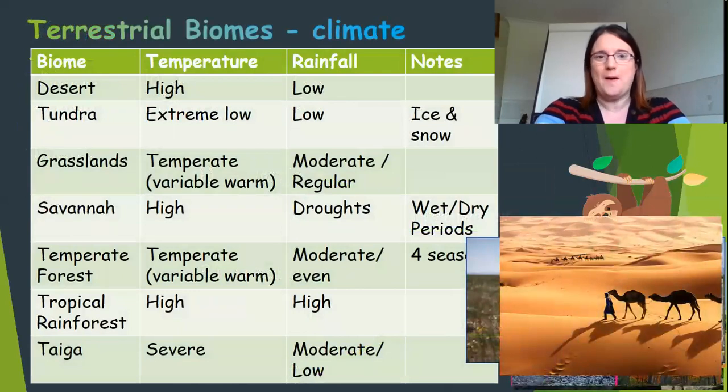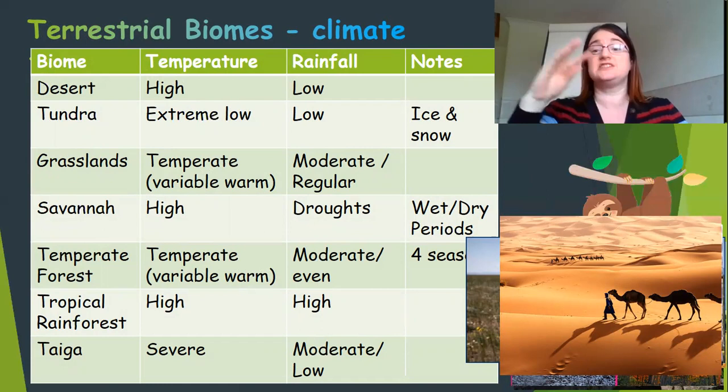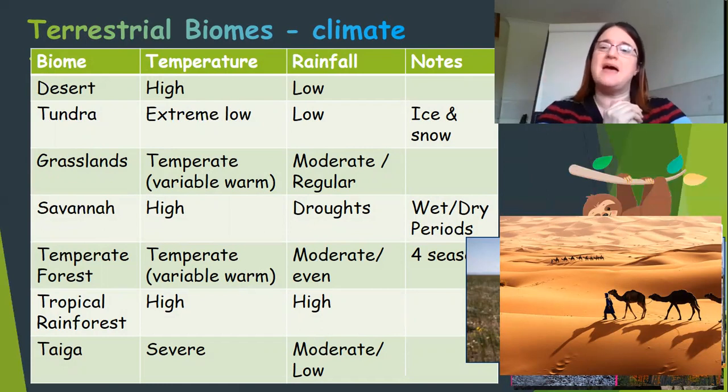So here's our biomes. These are the ones that we're going to be looking at. Geographers and scientists don't agree on how many biomes there are. So every time you look at a map and you ask for biomes, there are slightly different ones in it, but we're going to be looking at some main ones today. So the first one we're thinking about is the desert.